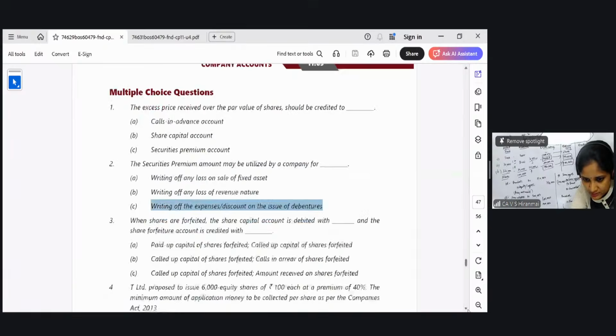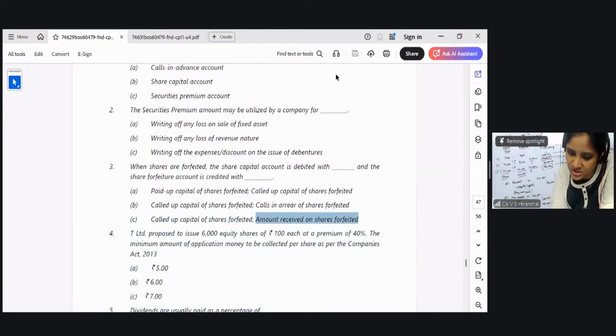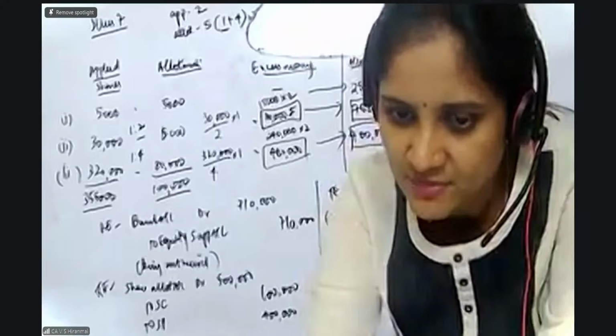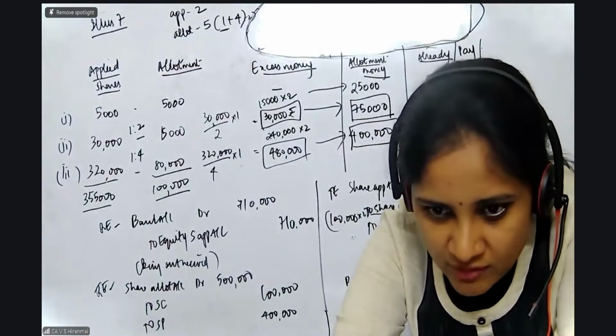Now come to the third one. When shares are forfeited, the share capital account is debited with what? The share capital account is debited, and the share forfeiture account is credited with paid up and called up, or called up value of the shares forfeited, calls in arrears of the shares forfeited, or called up value of the shares forfeited and amount received on the shares forfeited. Yes, the option here is C, because I told you, always not the face value.